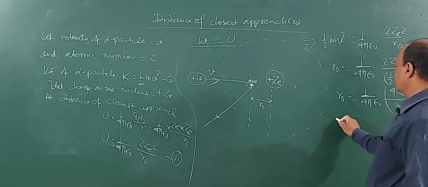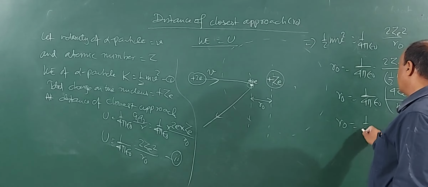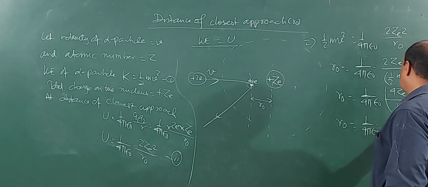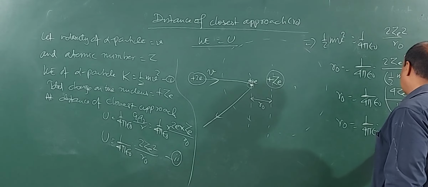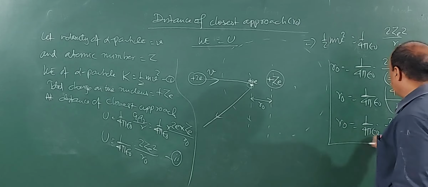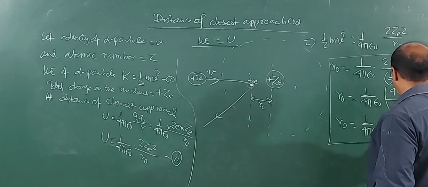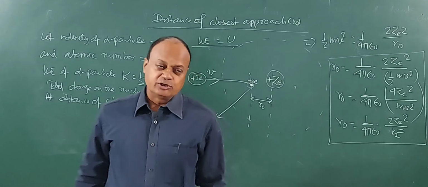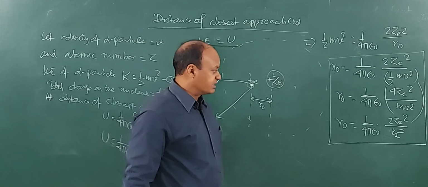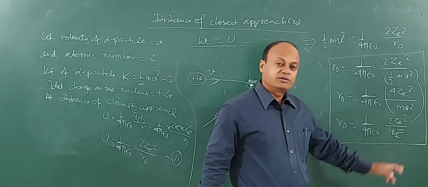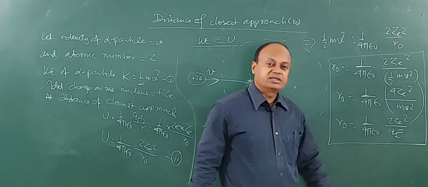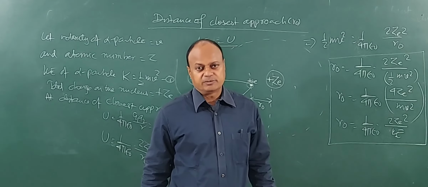So you can also write r0 is equal to 1 by 4 pi epsilon 0, 2 Ze square upon kinetic energy. So you can remember any of these three formulas. All that you need to do is insert the value of Z, calculate the kinetic energy and replace all these values here. You will get the distance of closest approach.